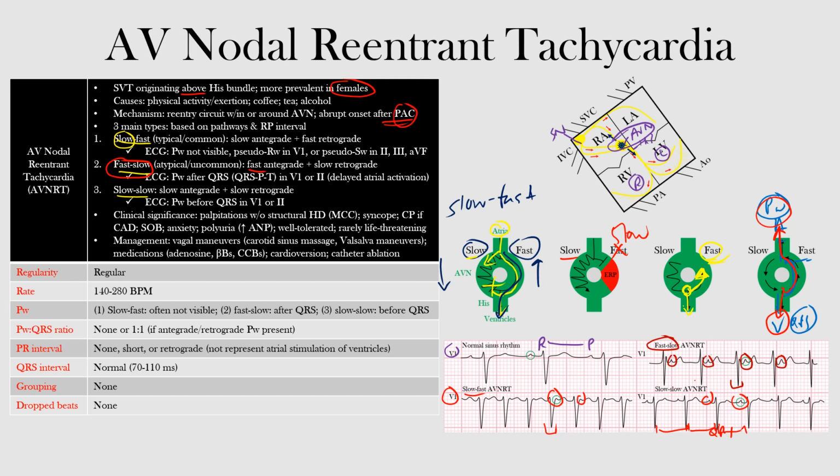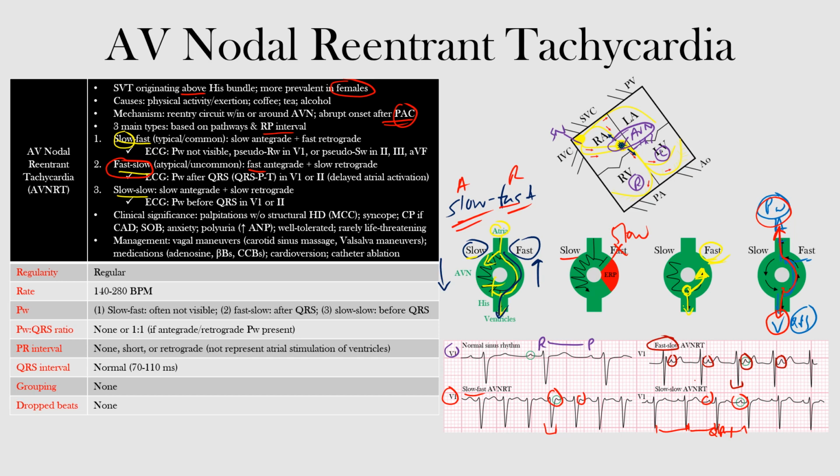We mentioned the three main types, and they're based on the pathways. Remember, the first word represents the antegrade conduction, the second word representing retrograde conduction, as well as the RP intervals. We saw how the R to P intervals vary within each one. So we mentioned the slow fast, or the typical common form, that has the slow antegrade and fast retrograde pathways. Remember, in this case, the P waves are not visible, or we can see those pseudo R waves in V1 or S waves in the inferior leads.